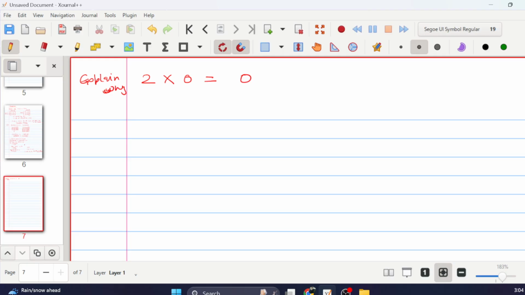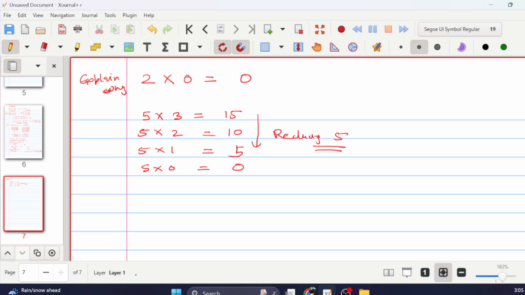But there is another way to prove it. Let's say you start with some number, say 5 into 3. 5 into 3 is 15. 5 into 2 is 10. 5 into 1 is 5. And then 5 into 0 should be 0, because we are reducing by 5 at a time. You look at any table, that's how it goes. So it has to be 0. One of the proofs could be this one.